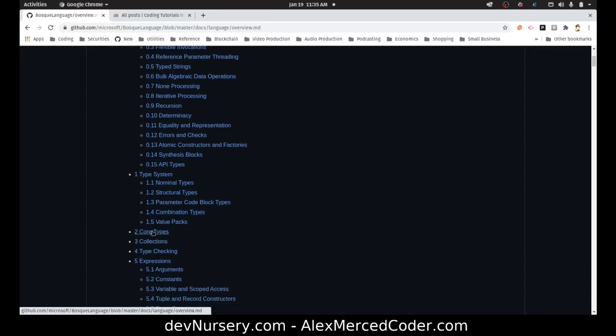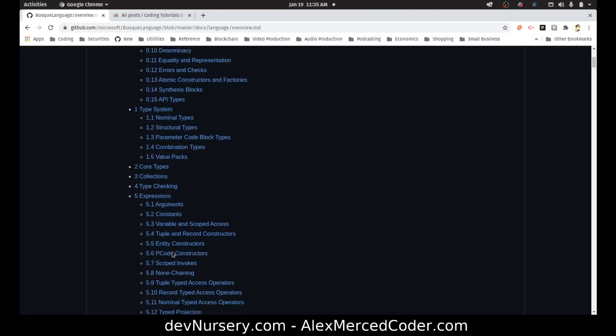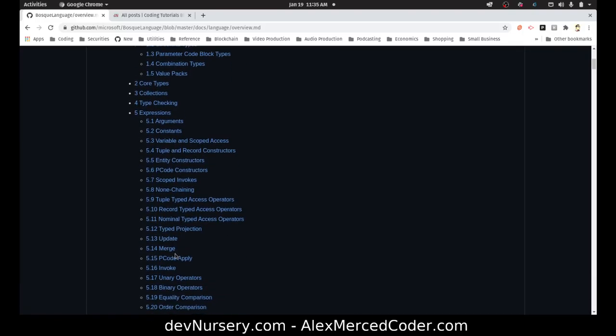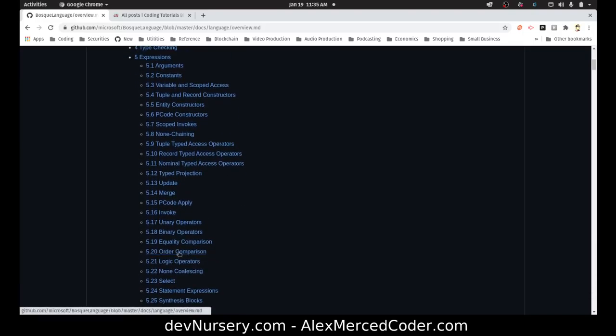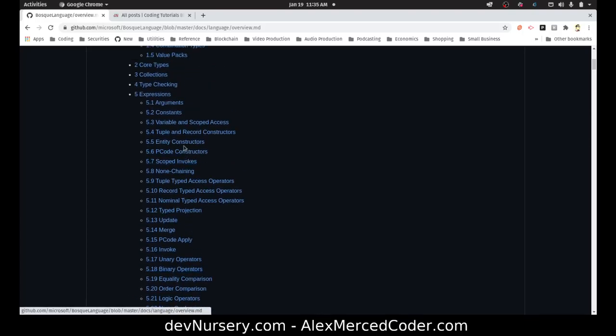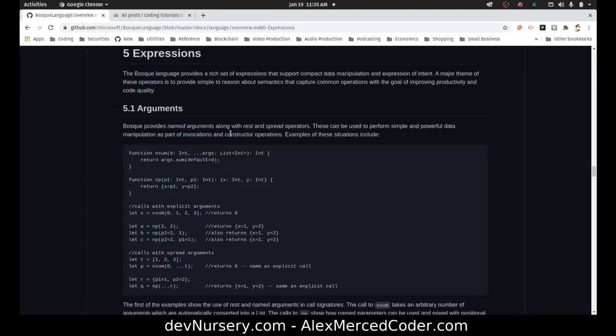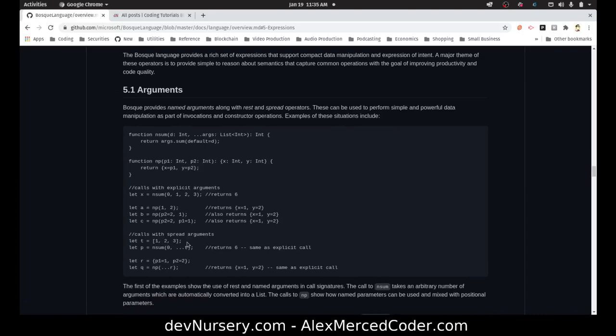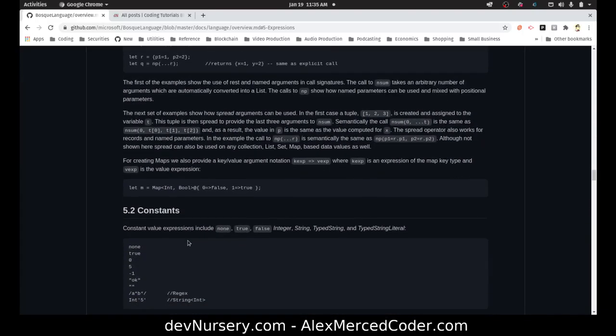Type system, core types. Where's all the function stuff? Okay, that's P code thing. I think that's going to be like arrow functions from when I was reading it earlier. So it's probably going to be right before this. Okay. Arguments.